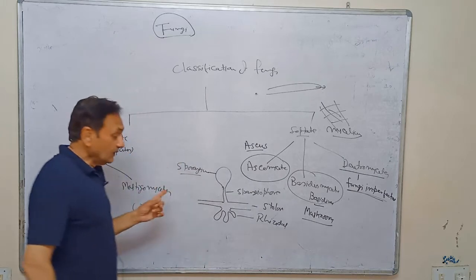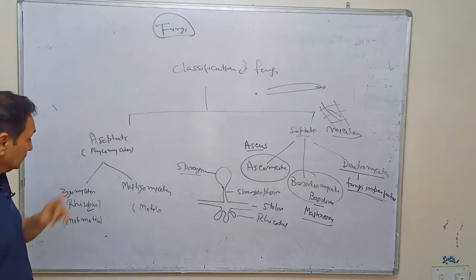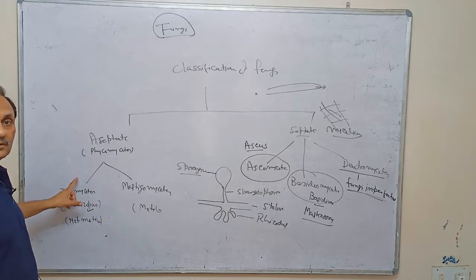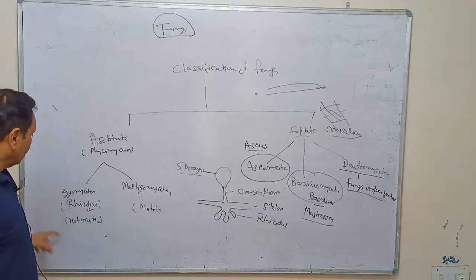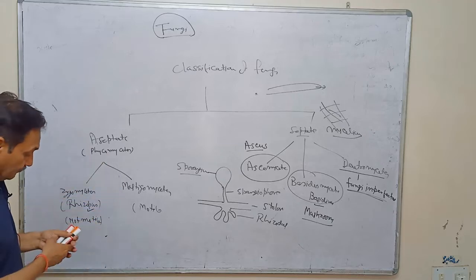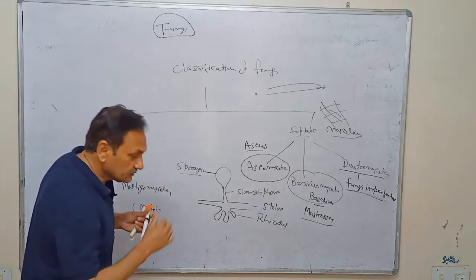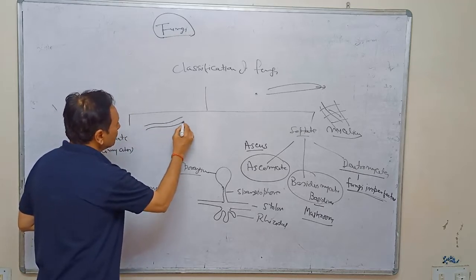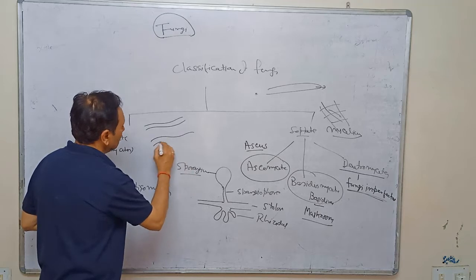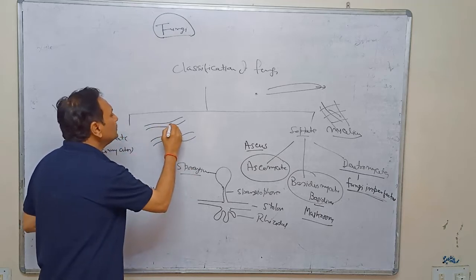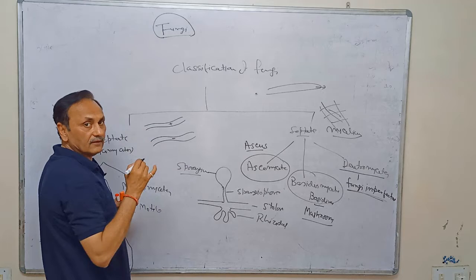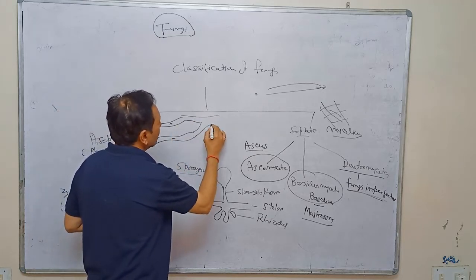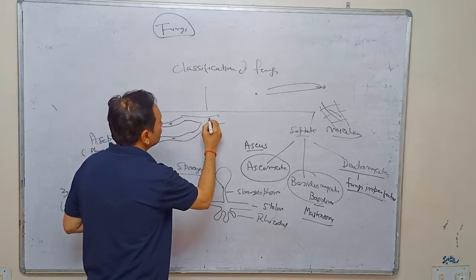Now, with the help of the figure, we will discuss how rhizopus reproduces. What is the process of reproduction? But before that, we need a simple idea. Suppose this is a hypha and this one is also a hypha, this one the positive hypha and this one the negative hypha, and there is a fusion of these two.